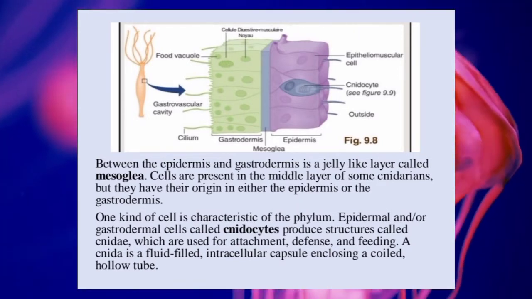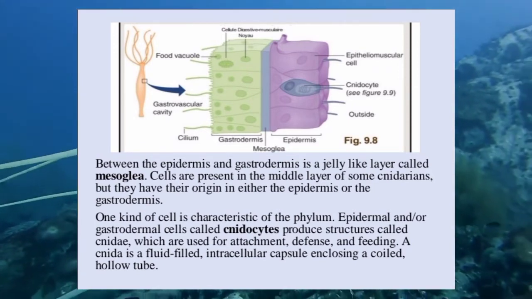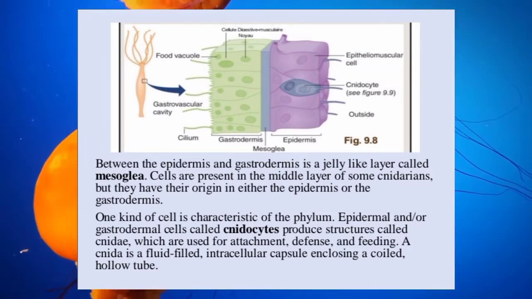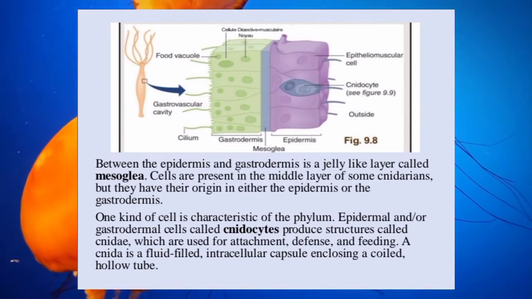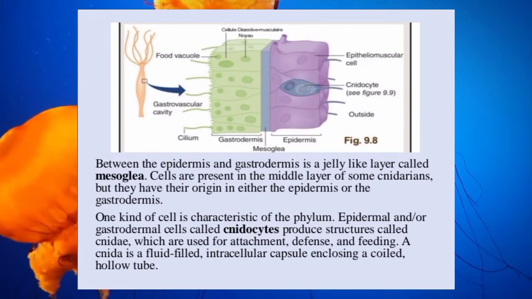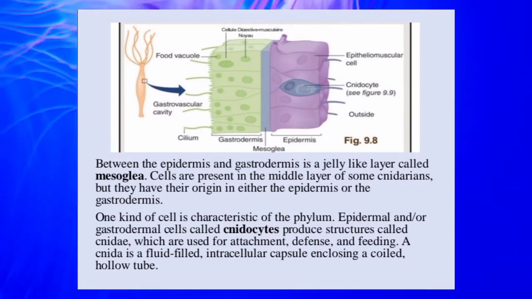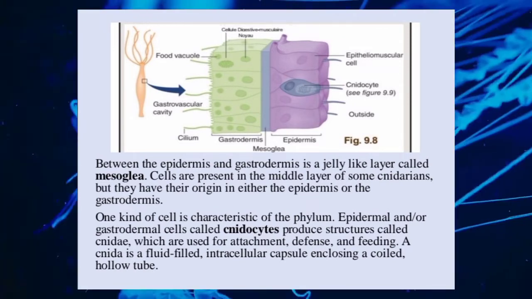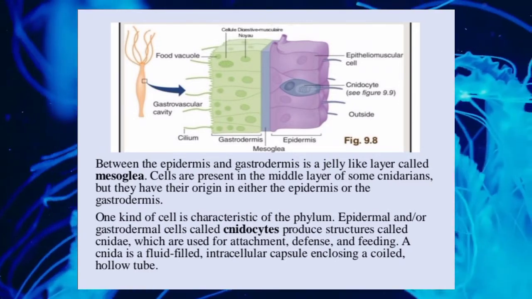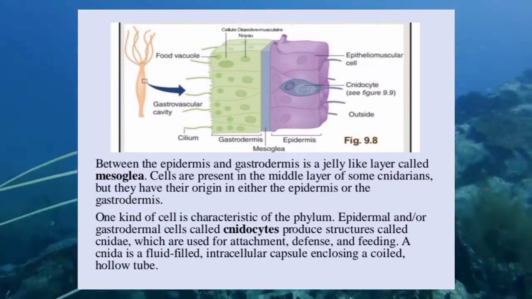Cells are present in the middle layer of some cnidarians, but they have their own origin, either the epidermis or the gastrodermis. One kind of cell is characteristic of the phylum. Epidermal and or gastrodermal cells called cnidocytes produce structures called cnidae, which are used for attachment, defense, and feeding. A cnida is a fluid-filled intracellular capsule enclosing a coiled, hollow tube.